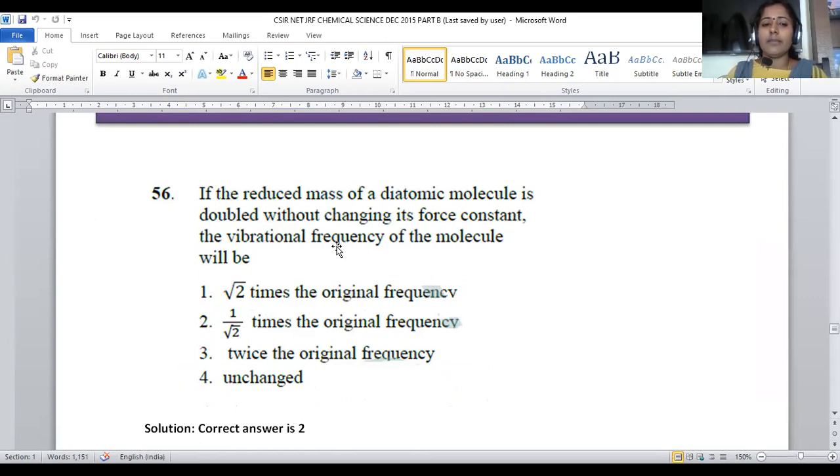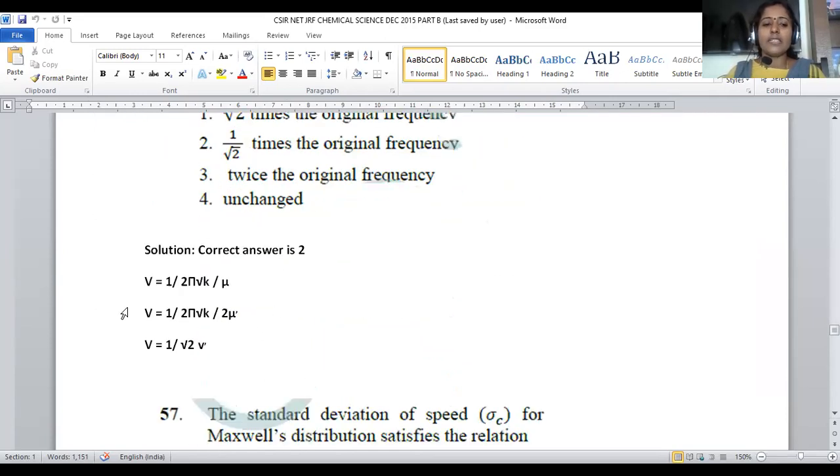If the reduced mass of a diatomic molecule is doubled without changing its force constant, the vibrational frequency of the molecule will be, right? What we are doing, we are going to change the reduced mass without changing the force constant, and what is the impact on vibrational frequency, that is to be analyzed. For that purpose, we have the formula. Frequency nu is equal to 1 by 2 pi root k by mu. Mu denotes the reduced mass, and here nu denotes the stretching frequency of the diatomic molecule.